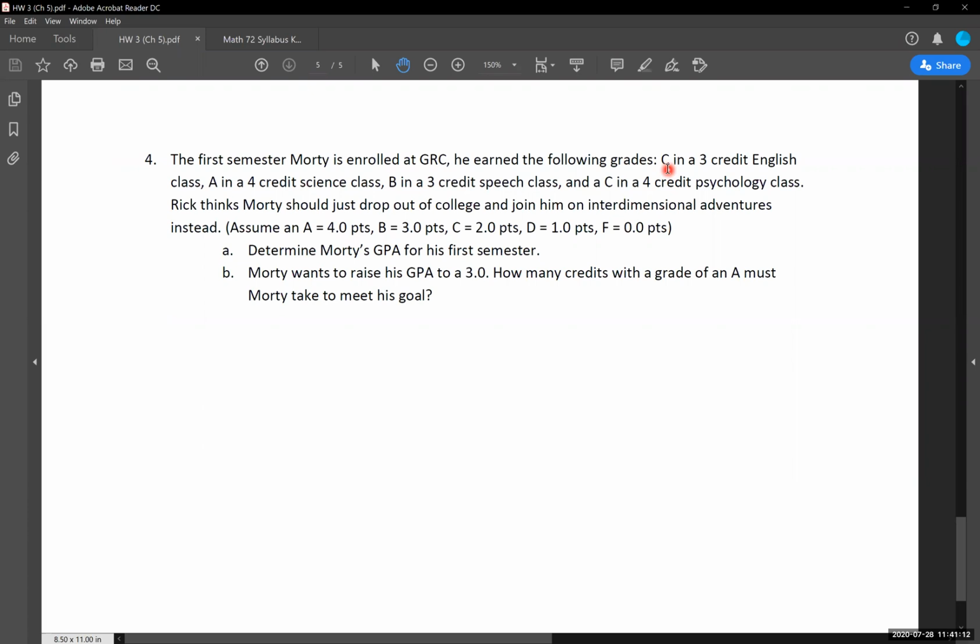It's absolutely impossible to solve this thing without having some sort of grade to GPA converter or the GPA given to you guys. So we need to take into account the grade points that were earned and the credit load, the credit weight, I should say, that each class has associated with it. So for our first part, we're going to go through part A, but we're going to determine Morty's GPA in his first semester. So we'll jump on over to our Blackboard and we'll get started on that over there.